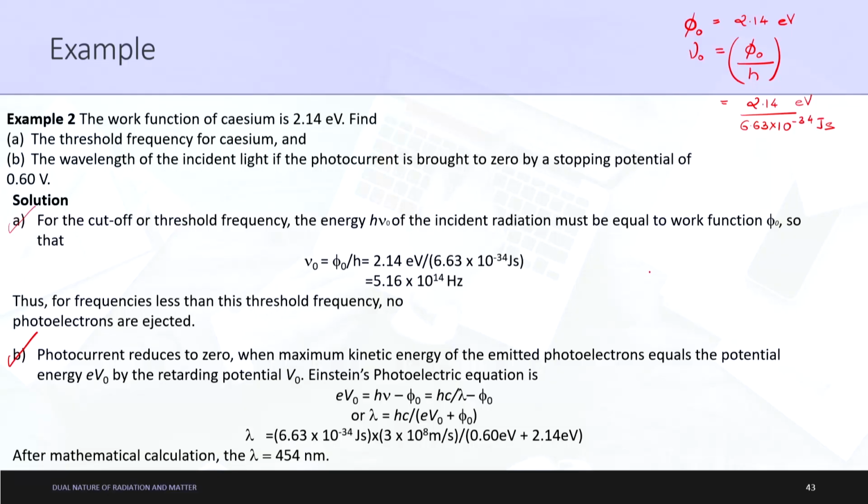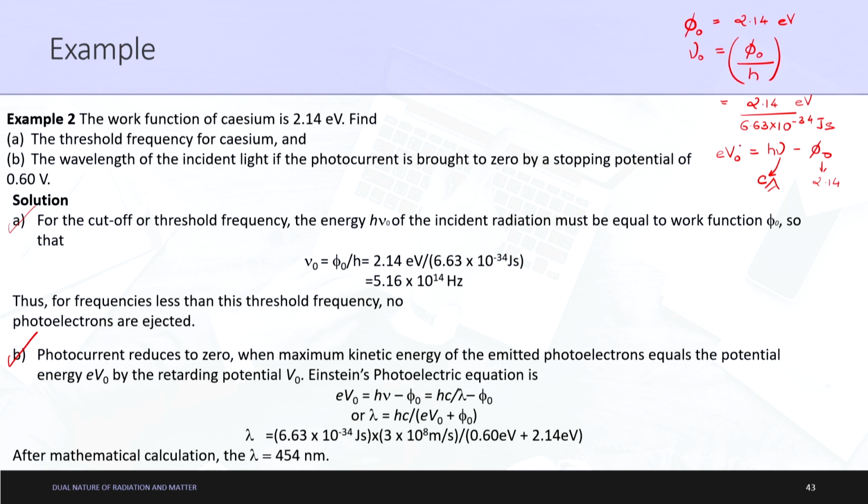We have only one equation, that is the photoelectric equation. So just try to write everything. So let me just write everything here only. So basically we know that E V naught, this V naught is basically the stopping potential, right, which is equal to nothing but h nu minus phi naught, right. You know the value of phi naught, which is equal to 2.14 electron volts, right. You know the value of Planck's constant, you know the value of nu, you can calculate it equal to C by lambda, right. So you know the value of E also, so you can directly calculate the value of V naught. So only that thing.